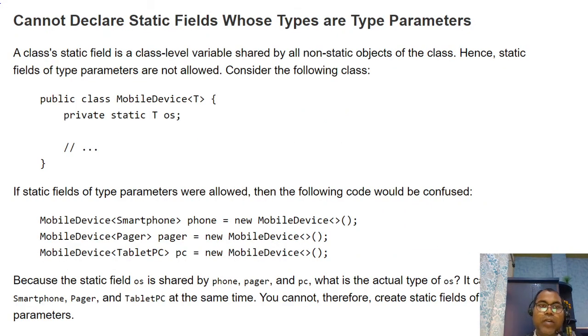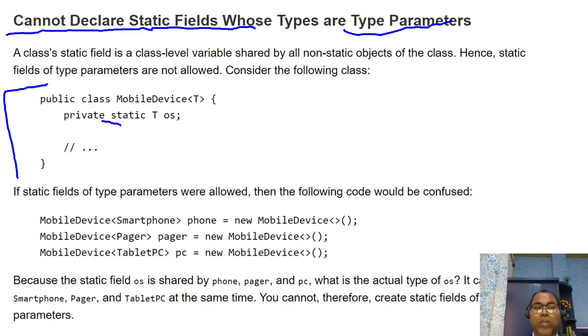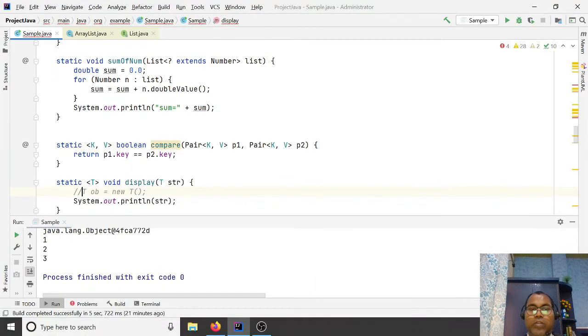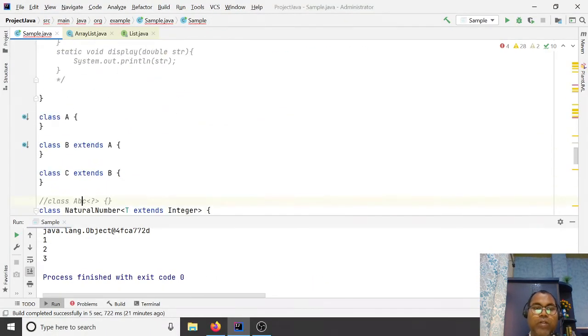Similarly, you cannot declare a static field as a type parameter. Whenever you're defining some class and you have some static data member, you cannot make any type parameter T. So let's see, we have our Box class.